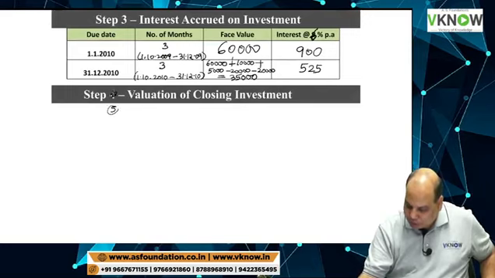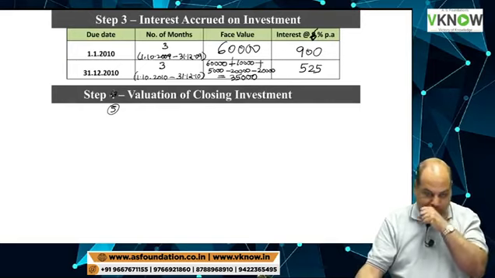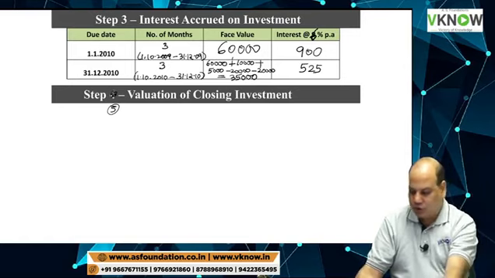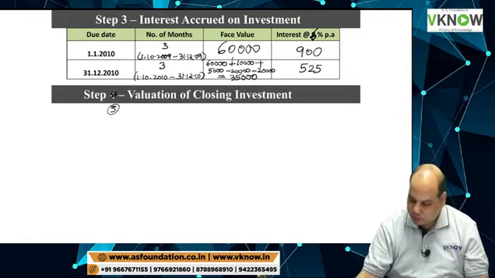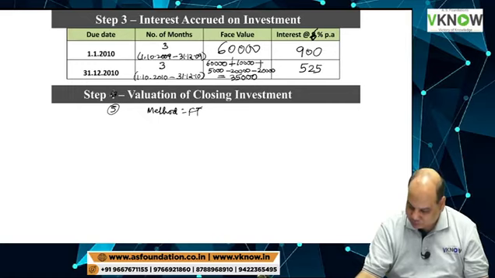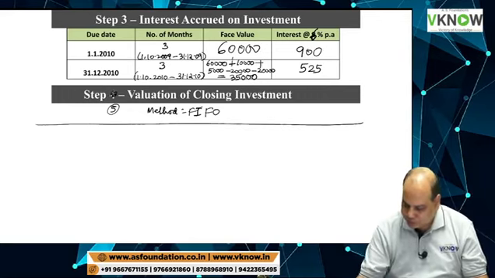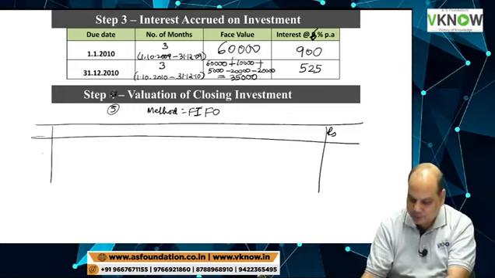Working note 5, write down valuation of closing investment. Write down method FIFO. Right hand side rupees.